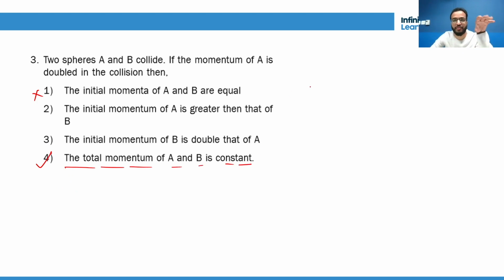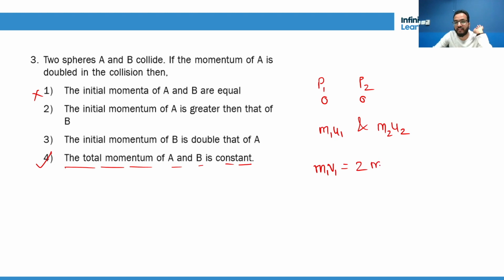So in this question, what a normal student will do is try to figure out the relationship between initial momentum. That means he will try to figure out P1 and P2, the relationship between m1 u1 and m2 u2, because he knows that m1 v1 is twice m1 u1 magnitude-wise, right? He knows this thing, so this is given in the question. So you might waste your time in finding these things. The fourth option is simply given that total momentum of A and B is constant.